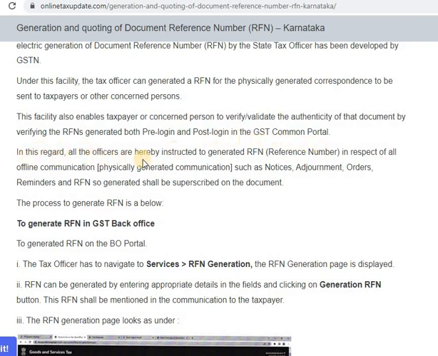In this regard, all the officers are hereby instructed to generate RFN, reference number, in respect of all offline communication, physically generated communication such as notices, adjournment, order, reminder, and the RFN so generated shall be superscribed on the document. The process to generate RFN is given below.